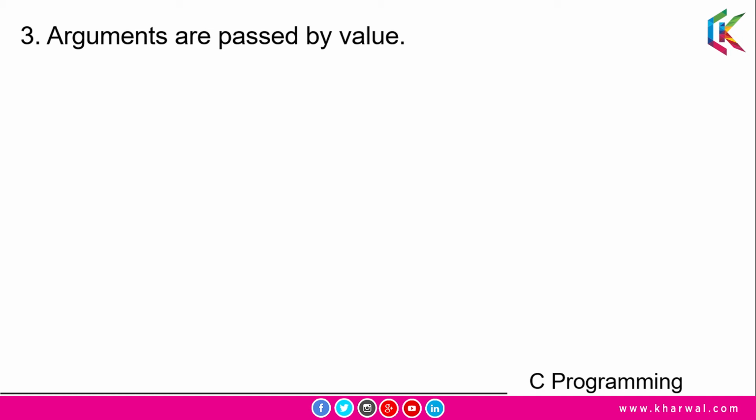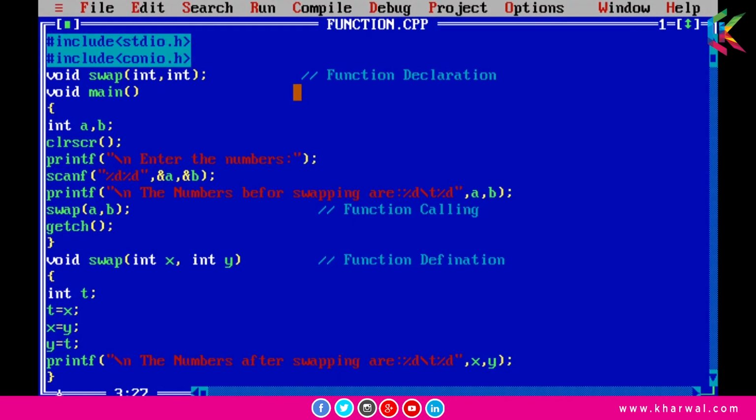So let's go ahead and we'll discuss it. Now I will explain the parameters and arguments with the help of this program. As we discussed, a parameter is a variable in a function declaration or in a function definition. So here we have passed two variables. These are the parameters and this is the function definition. So these two are also the parameters.